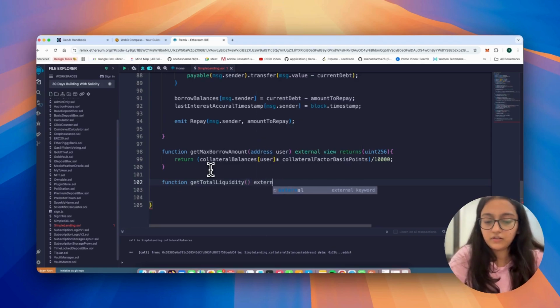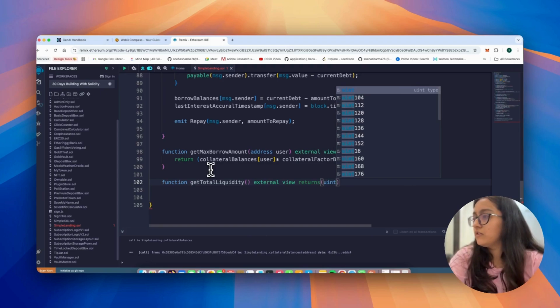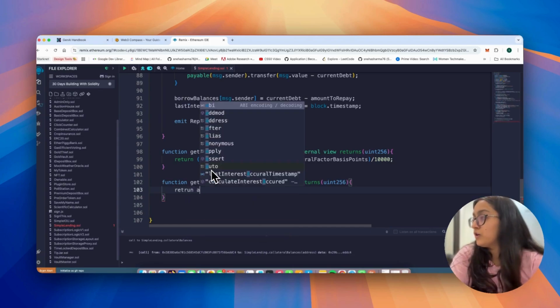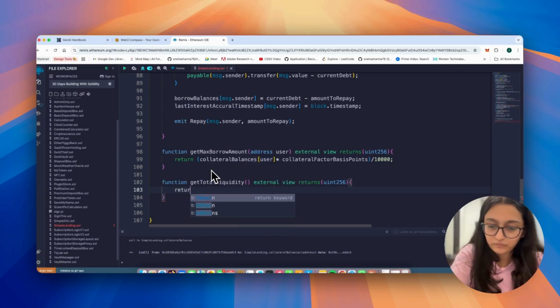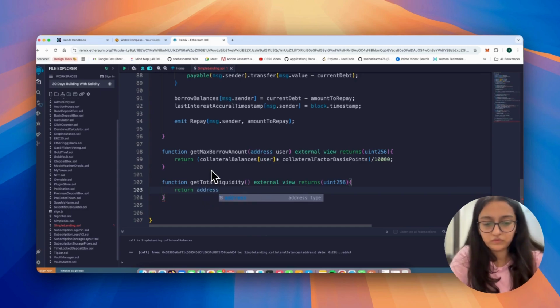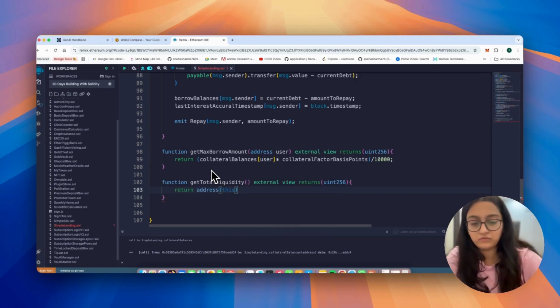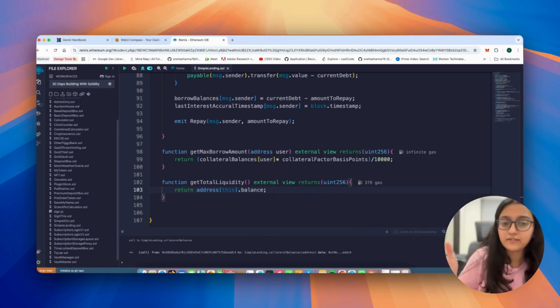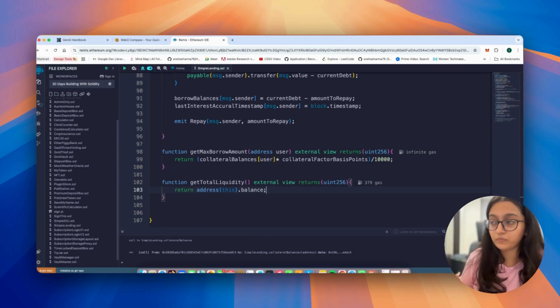So we're saying external view returns uint256, and we say, hey, it's time you return this.balance. Okay, now what happens? It's basically even simpler. This will just tell how much ETH the lending pool currently holds, because you cannot borrow more than what is already there in the lending pool.